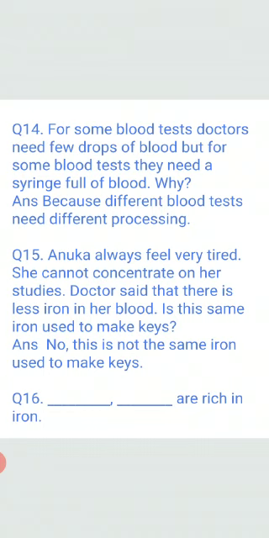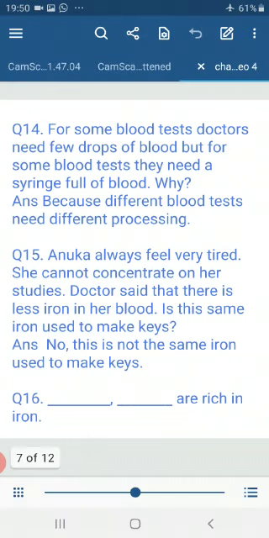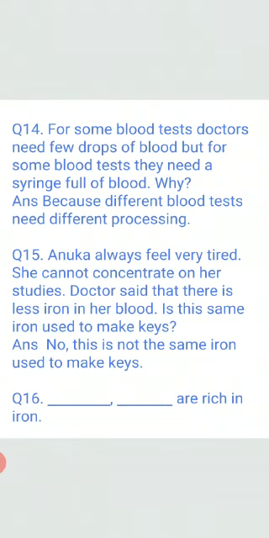Why? As I have given you the example, if the person is having the symptoms of malaria, then doctors take out a few drops of blood for the blood test. But if the patient is having symptoms of anemia, then doctors take out a syringe full of blood for the blood test. Dear kids, because different blood tests need different processing.